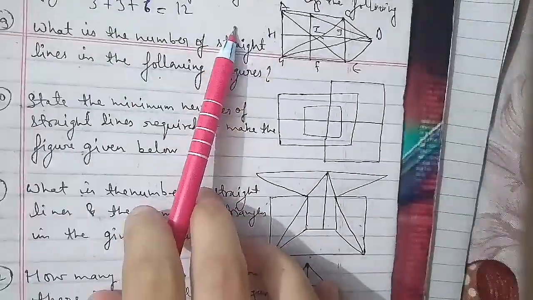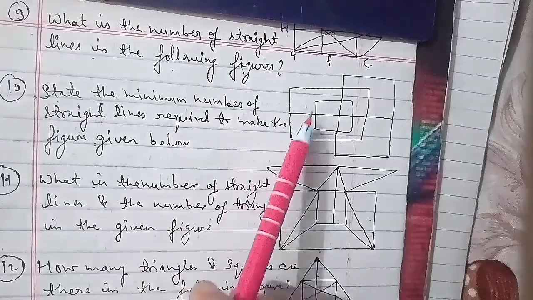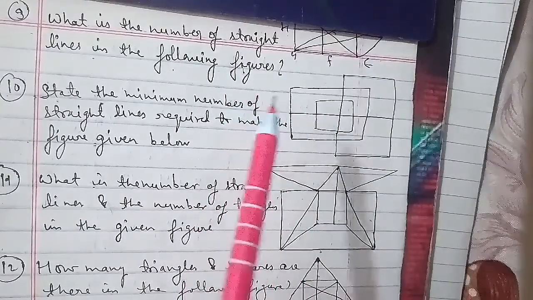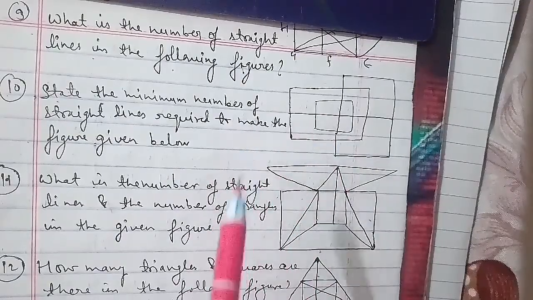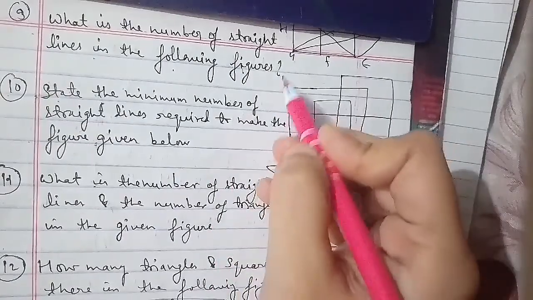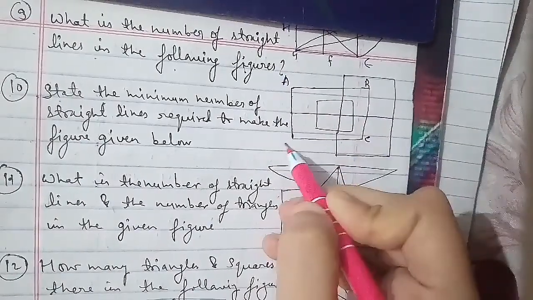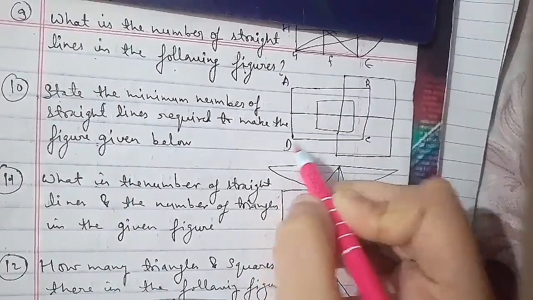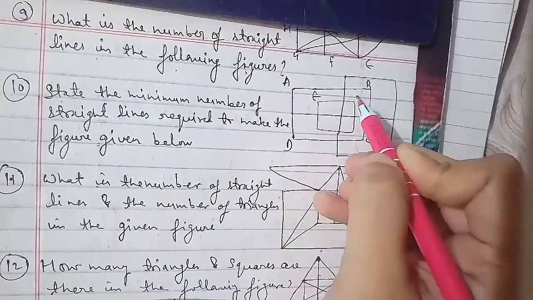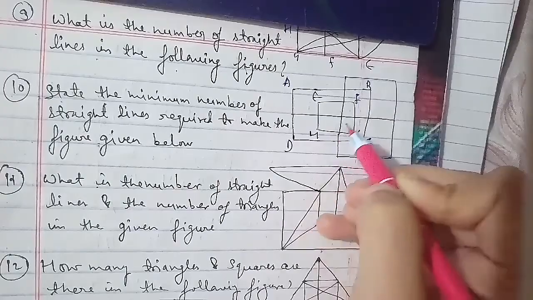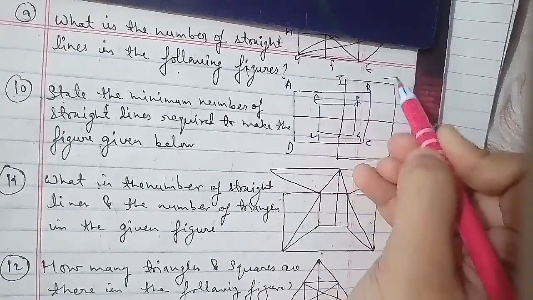So let's number it out: A, B, C, D, then E, F, G, H, then I, J, K and L, and here M, N, and this is O. So the figure has been numbered here.